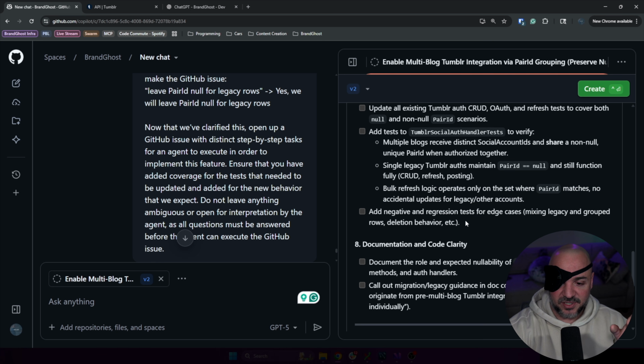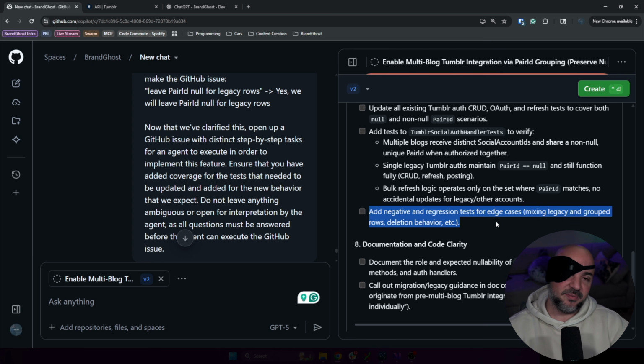Add negative and regression tests for edge cases. This is kind of like, it's not wrong to suggest this. I think it's good, but mixing legacy and grouped rows, I don't know what that means. So this is interesting because this is an example of something that's a little bit ambiguous. So add negative and regression tests for edge cases. I think that's a great point to make. What are those edge cases?